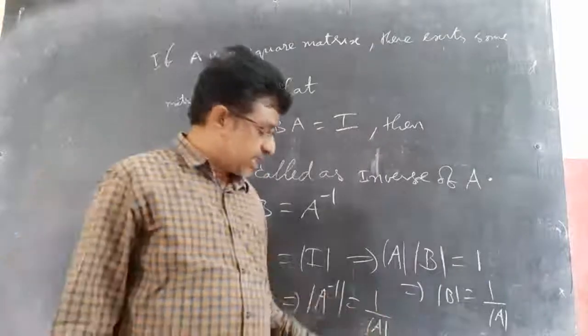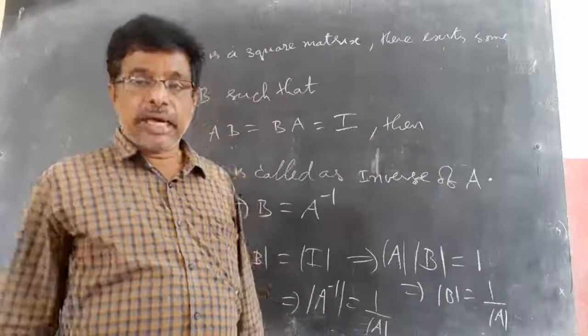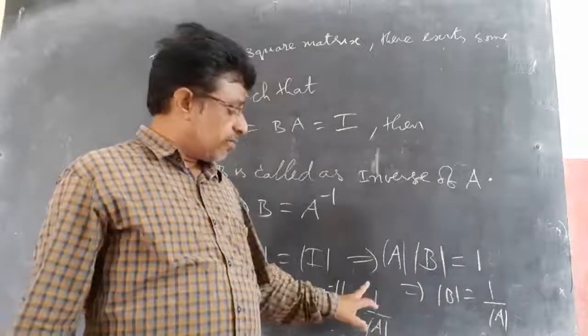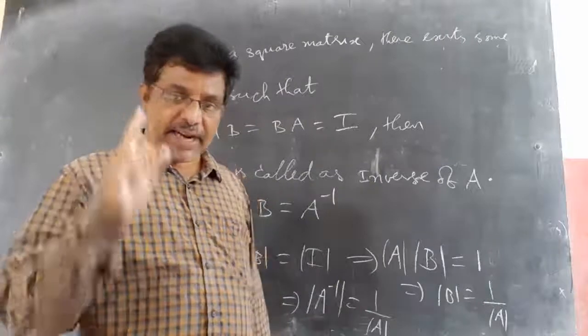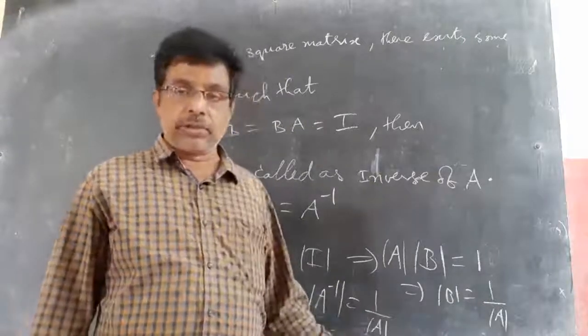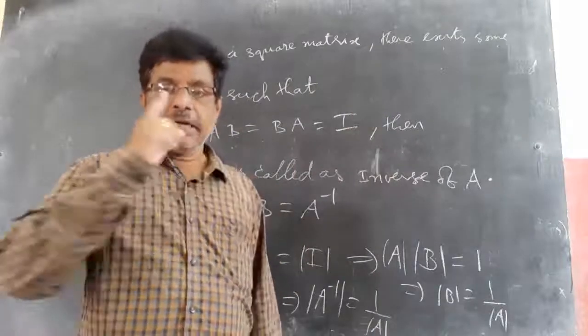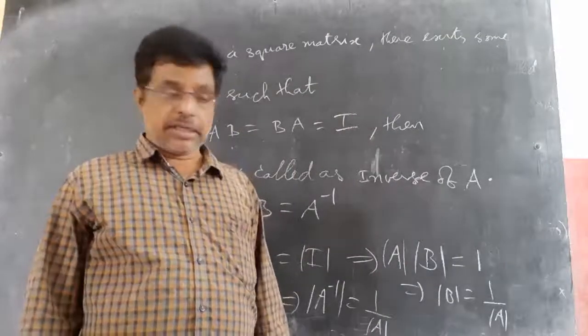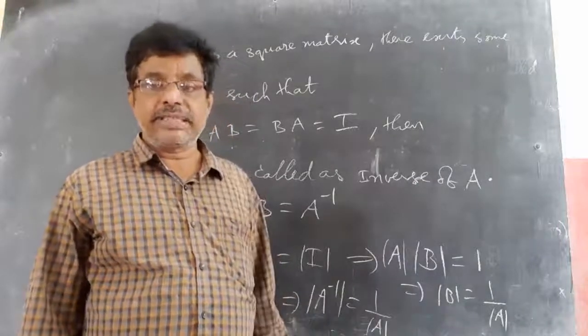Because if this is 0, then it is called singular, I told. If delta A is 0, singular. If it is a singular matrix, 1 by 0 is undefined. So, A inverse is not defined. So, A inverse is defined only if delta A is not equal to 0. Delta A not equal to 0 means it is a non-singular matrix. We already discussed the definition of singular and non-singular. So, here delta A should be not equal to 0, then only A inverse is defined.